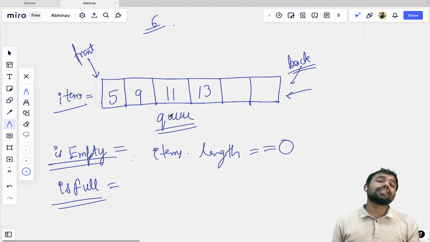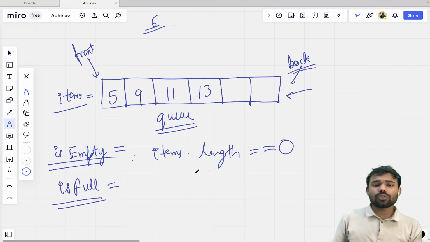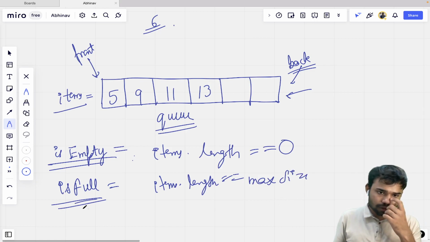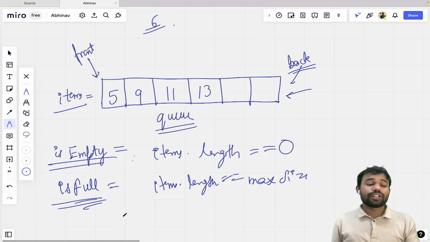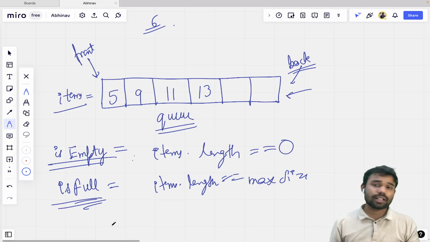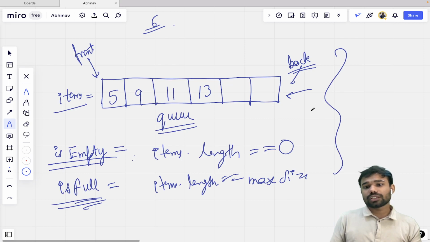Normally our queue is a dynamic data structure. But what we can do, if we have a max size, is write: if items.length is equal to max size, that means it is full. So we return true, otherwise we return false. Just like we implemented this function is full for stack, we will implement it for queue also. Okay, this is how things flow.